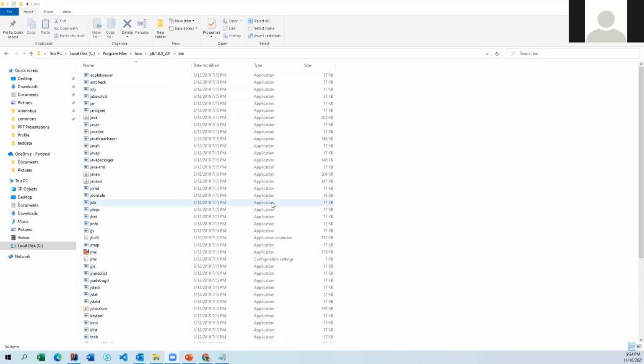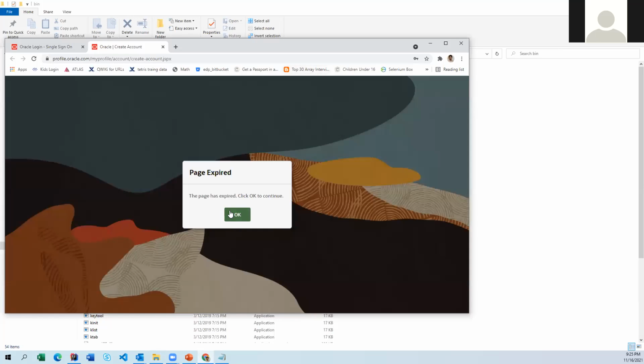Okay. Now, any questions up to here? Maybe if you have not installed Java in your machine, definitely you can try installing this one. But before installing, definitely you have to have an account with Oracle. Without that, it is not going to download your JDK.